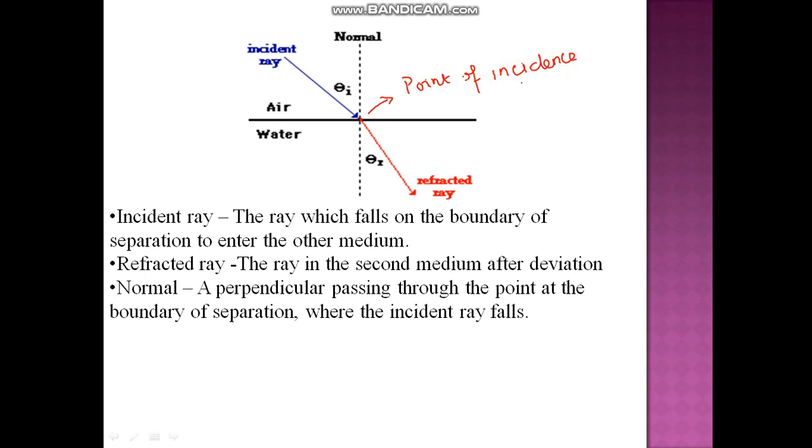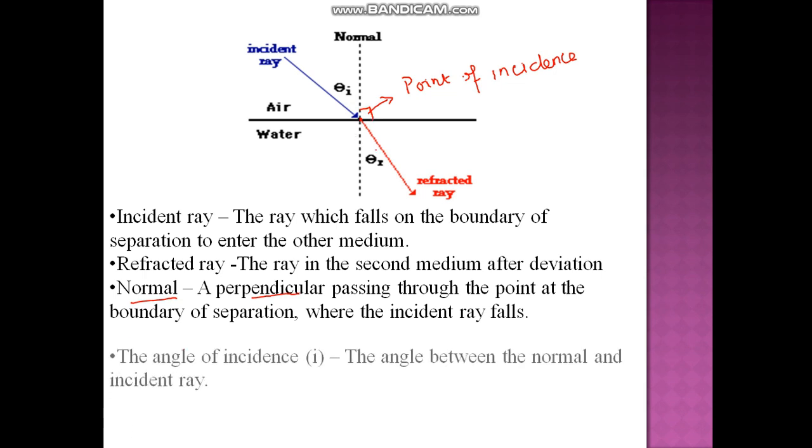On this point of incidence, a normal is drawn. And what is a normal? Normal is a perpendicular passing through the point at the boundary of separation. That means whenever you draw a perpendicular at the point of incidence, that is known as normal.